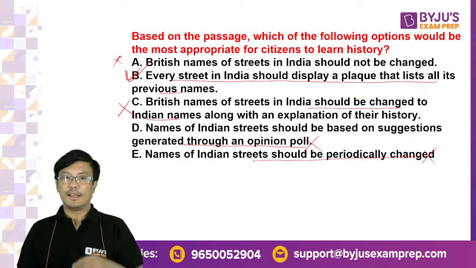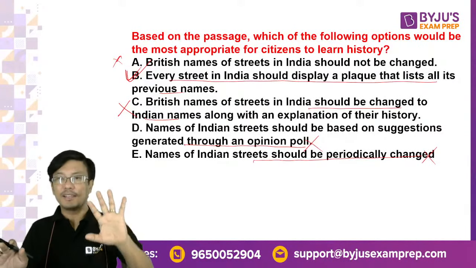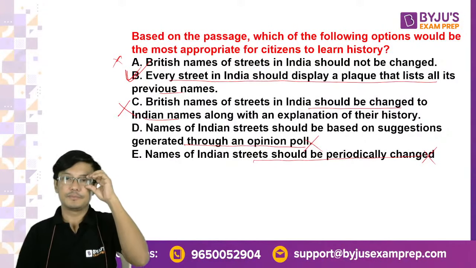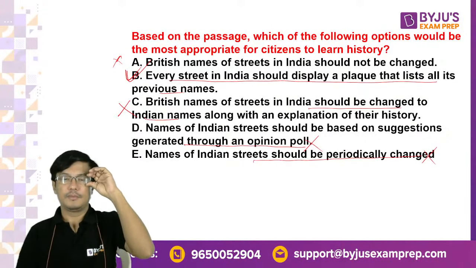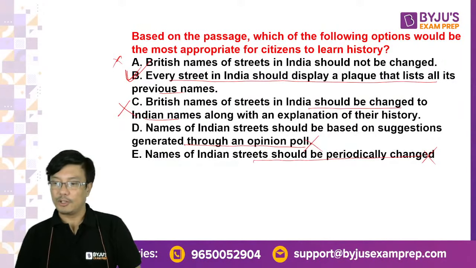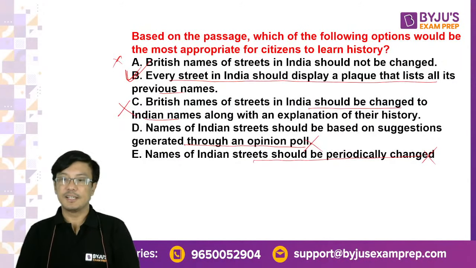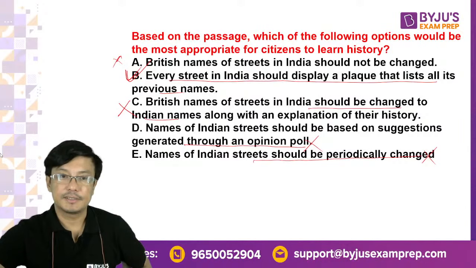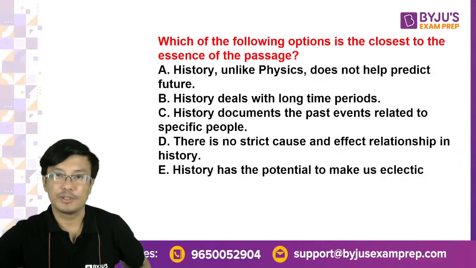Understood? Right. D and E are eliminated. This I think everybody will be clear with. But A and C, everybody understood why A and C cannot be the answer? Yes. Everybody got the point? Right. So the best answer is B. Chalo, let's move on to the next question. Everybody understood this, I hope? Yes. Chalo, let's try the next question.